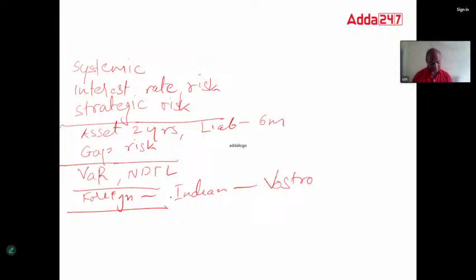Then other questions were, yeah, the LRS scheme was asked. LRS scheme limit was 2,50,000. Remember, 2,50,000, and it is available only to individuals, not to companies. It is not available to companies. Okay, that was one question.